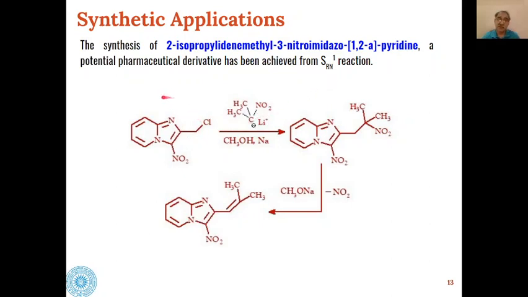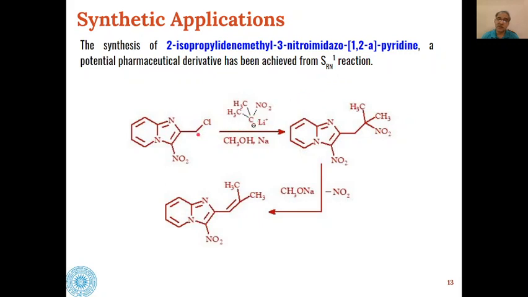When these types of heterocyclic compounds, nitro derivatives of pyridines, are reacted with nitropropane derivatives of lithium in presence of methanol and sodium metal, again because of this mechanism we will get C alkylated product.